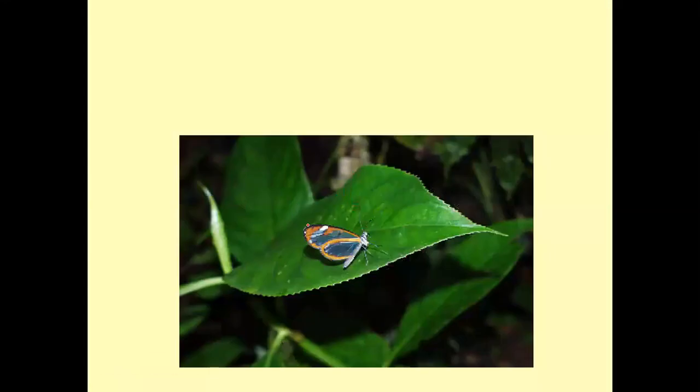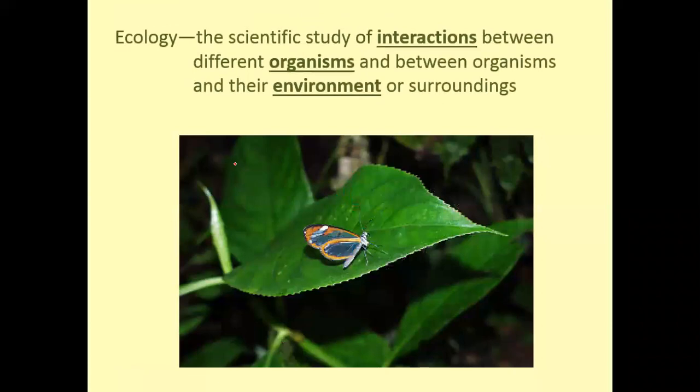And also, if you take a look at this picture, you will see a butterfly on a leaf. So the leaf is a living thing. The butterfly is also a living thing. This is a plant and this is an animal. So ecology is a scientific study of the interactions between different organisms and between organisms and the environment or